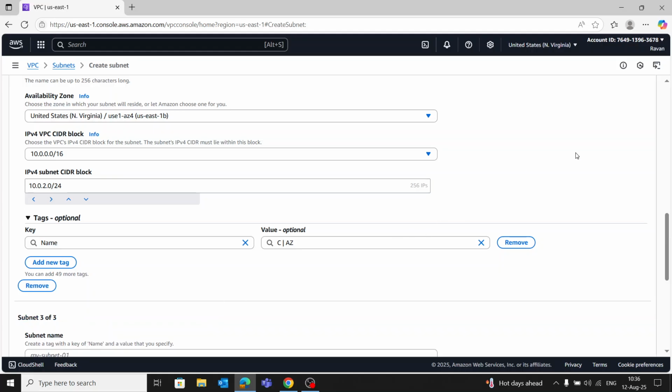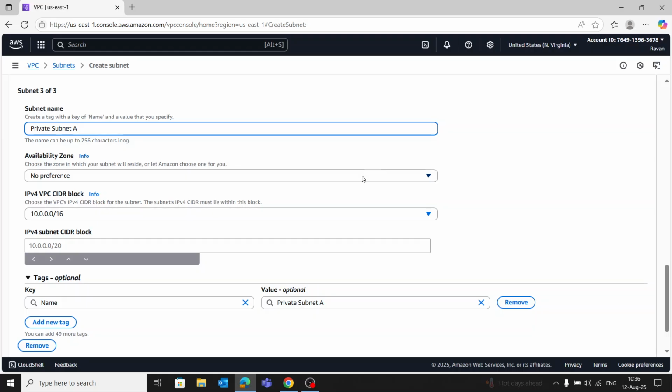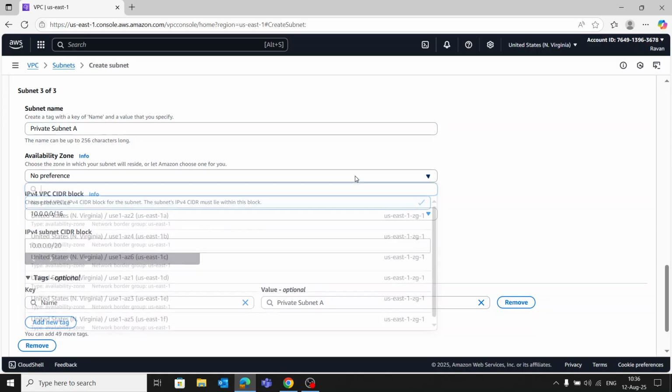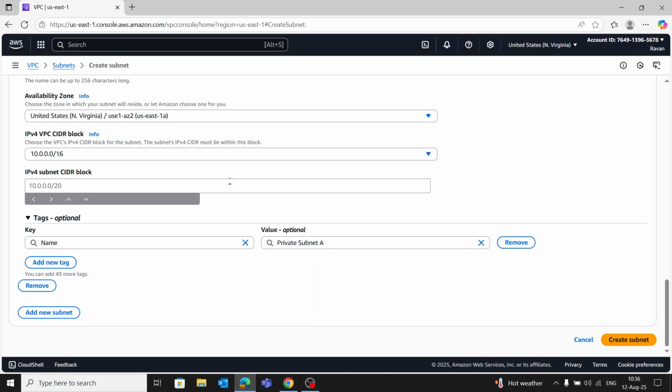Add new subnet, but now we should create private subnets. Private subnet A, US East 1A, CIDR block 10.0.10.0/24.